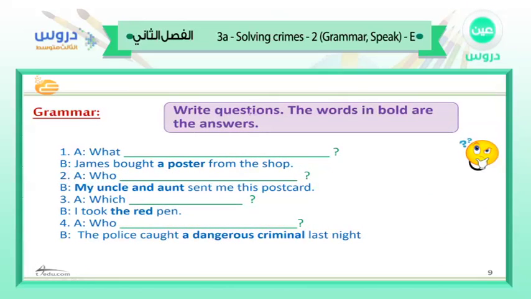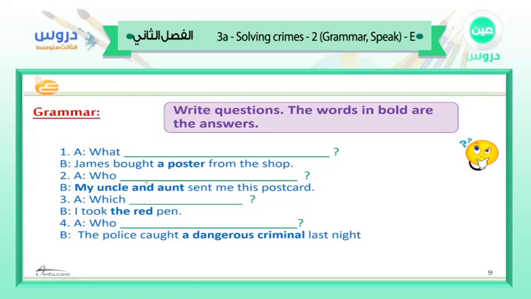Now, write questions. The words in bold are the answers. So let's see the questions, and then we are going to see, are they subject questions or object questions? Let's start. 1A, what blank? James bought a poster from the shop. So are we asking about the agent or about the action?